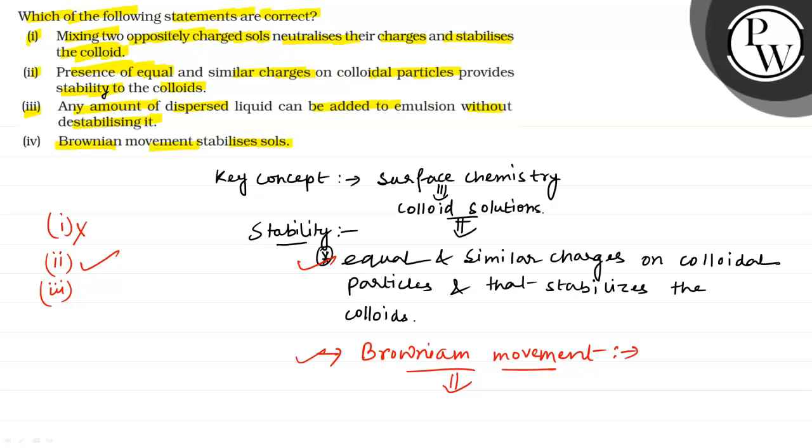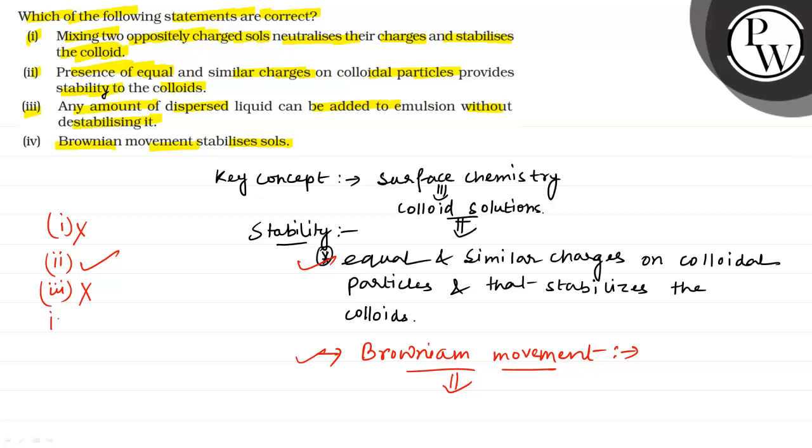In option 3, we see that any amount of dispersed liquid can be added to emulsion without destabilizing it. So this is not correct, because for the preparation of emulsion, a definite amount of dispersion liquid is required. So if any amount of dispersed liquid is added to the emulsion, it does not stabilize the emulsion. So this is not the correct option.